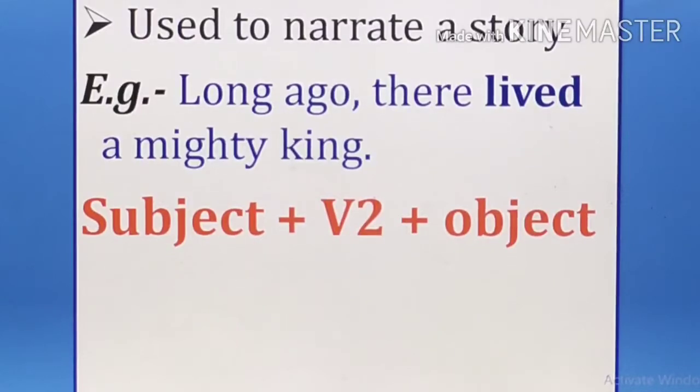Understand? And the formula for simple past is subject plus V2, that is the past form of the verb, plus object. You must remember the simple present formula: subject plus V1 plus object. But in past it is subject plus V2 plus object. When we are using V2, there is no problem of the s or es form of the verb. With each and every subject we simply use the past form of the verb. For example, the past form of go is went, and see is saw. That is the past form of the verb.